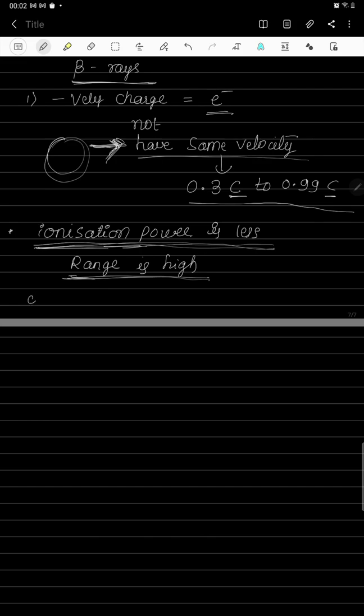They are also going to affect the photographic plate. That is the next property. Next, these beta radiations are also deflected by the electric field and the magnetic field.